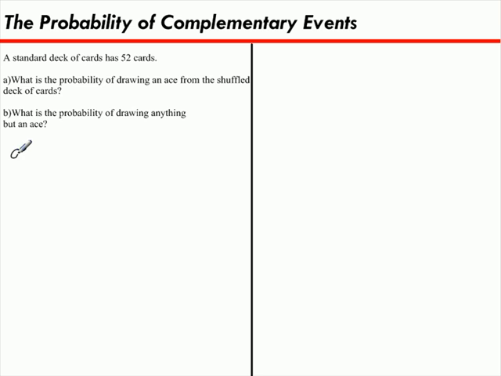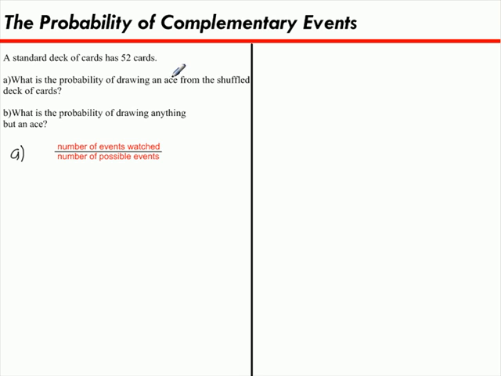Do you remember the rule for finding probability? Well, we're building a fraction, but do you remember what's on top and what's on the bottom? Let's review that. The fractions that you build always look like this. On the top, we have the number of events being watched divided by the number of possible events there are. So for A, the number of events being watched, what is that? Well, we're looking for the probability of drawing an ace. So we're watching for aces.